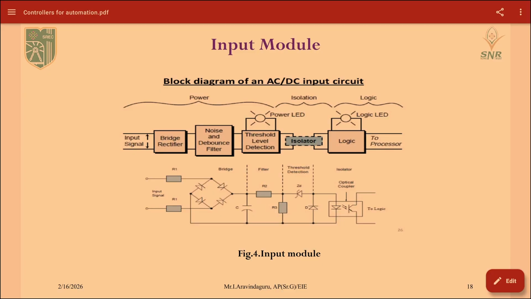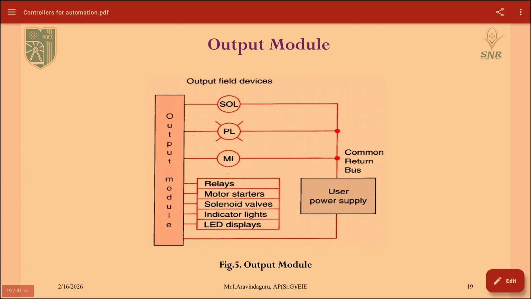Then threshold level detection detects the prescribed threshold values, and only those will be passed on, and the isolator is used to communicate between the two circuits. Then it will be connected to the processor. The isolator will be connecting these input module circuits with the processor. Then this is an output module.